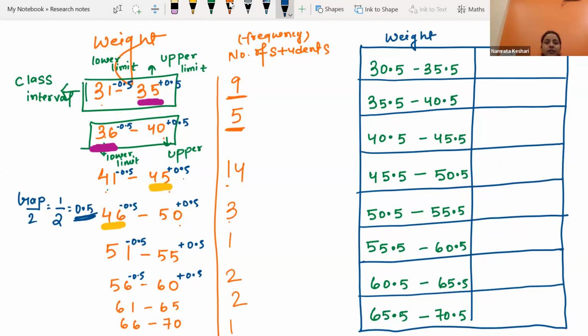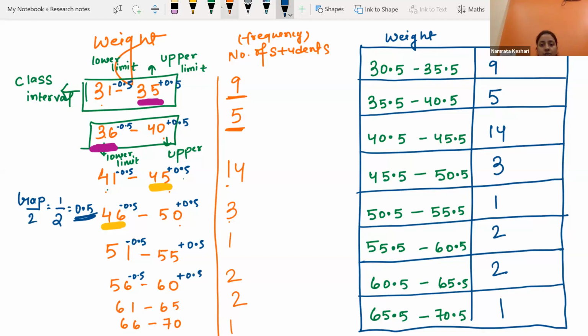If it is not continuous, you must first make it continuous like this. Then the frequencies you copy and paste the way they were. And now we will draw the histogram.